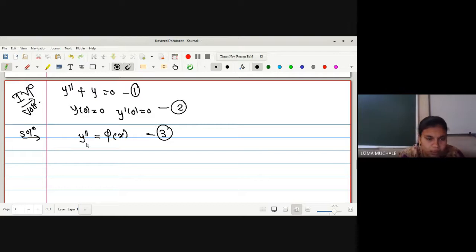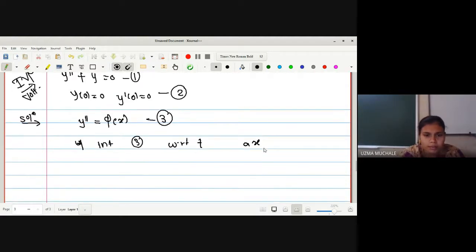After that, what we have done, we have found the integration. Integrating equation 3 with respect to t within the limits a to x. Whatever we have done for a method, we have to follow the same procedure. So here we get the integration is y. Can I write directly, instead of having y double dash, after integration we can have y dash of t within the limits a to x, which equals integration a to x phi of t dt.